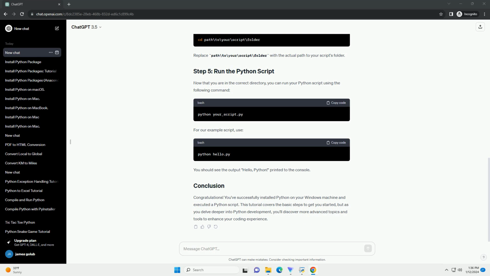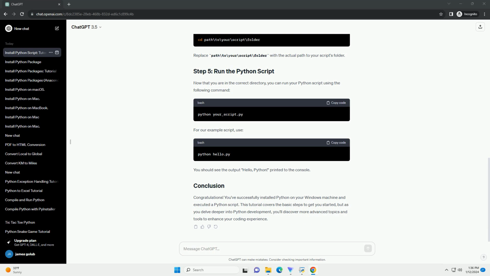To verify the installation, open a command prompt and type python --version or python -V. You should see the installed Python version. Assuming you have a Python script that you want to install, create a new folder to contain your script and any associated files. Place your Python script, your_script.py, in this folder.